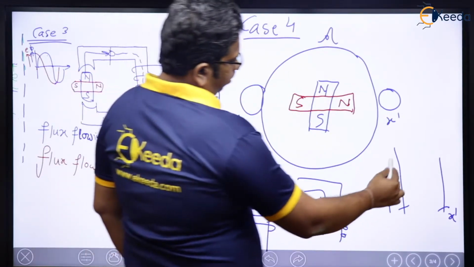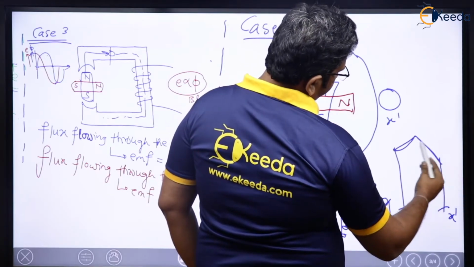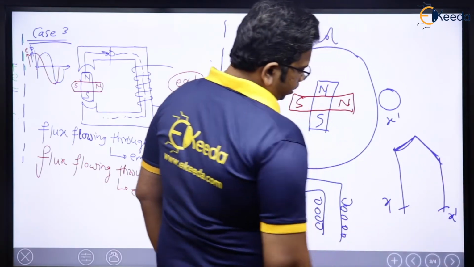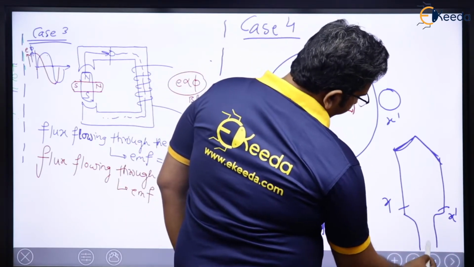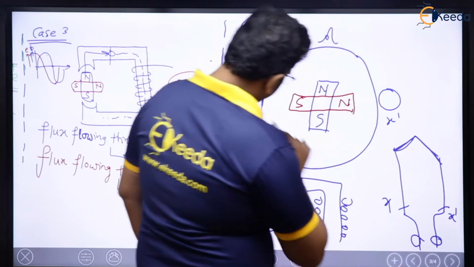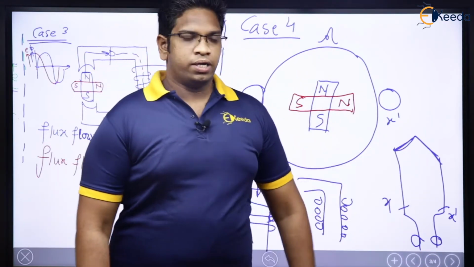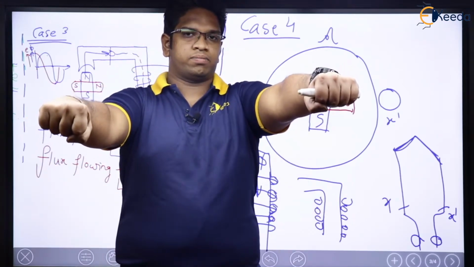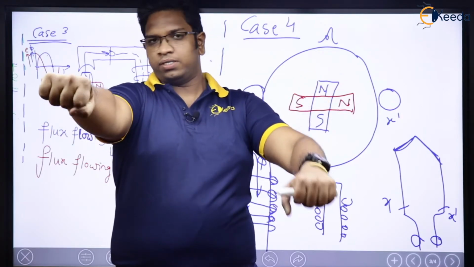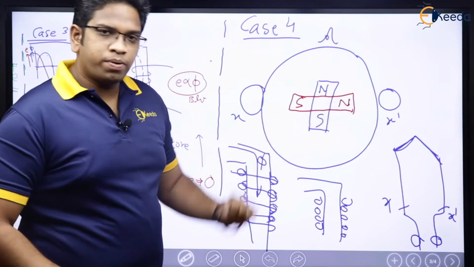And here I will have a back-to-back connection like this, right? And then these are the terminals out, which are nothing but these terminals which are shown. This is X and this is X dash. This is going to be a coil. See here, this is X, this is X dash. Same coil is shown here in this particular fashion.